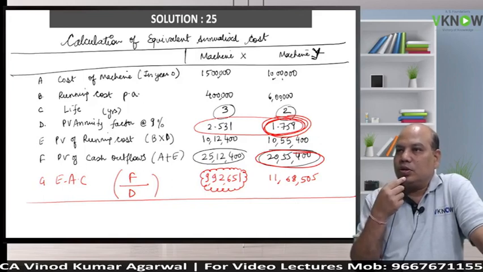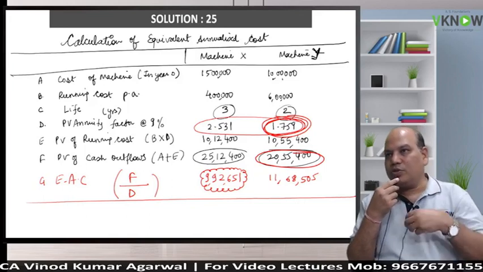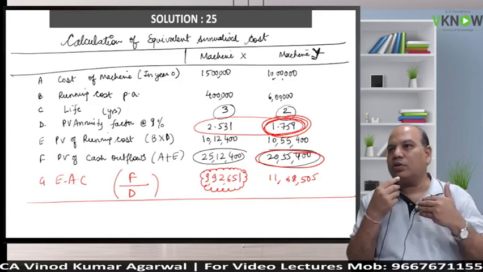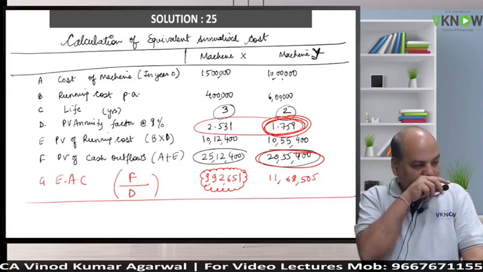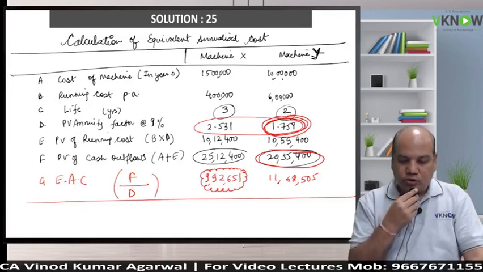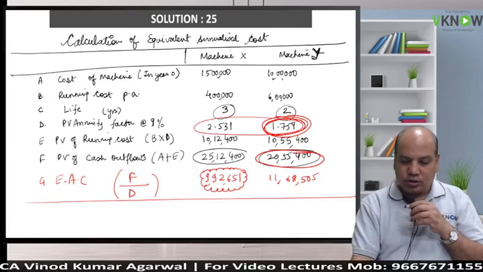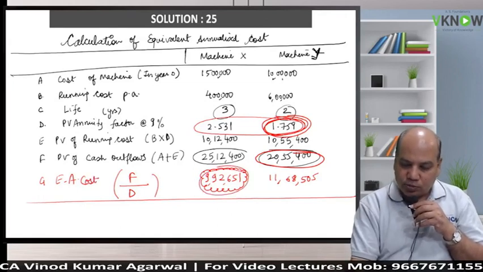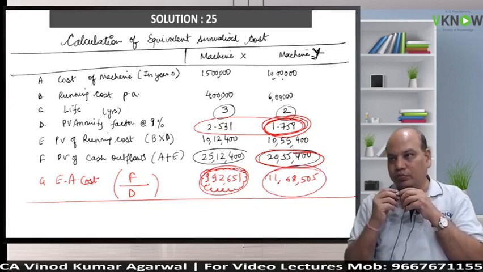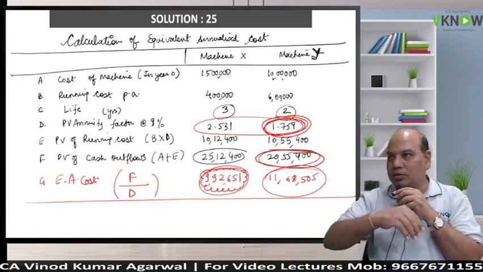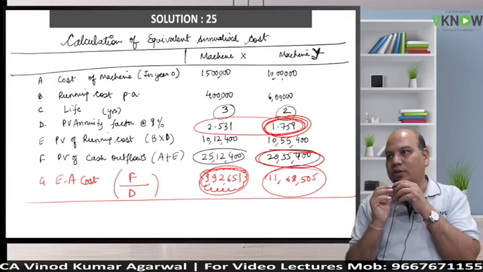So which is a better option or cheaper option? X, because our objective is to reduce our cost here. Okay, so write down advice. Advice, right? This is outflow. Cost. That is why I have written cost. EAC. C stands for cost. This is costing you this amount per annum. This is costing you this amount every year. Is it right? That means this one number can be used for comparison directly.